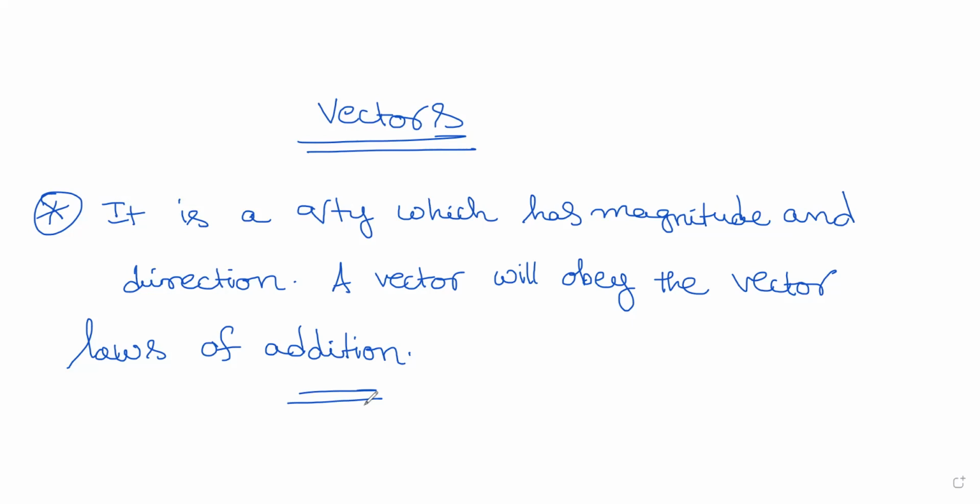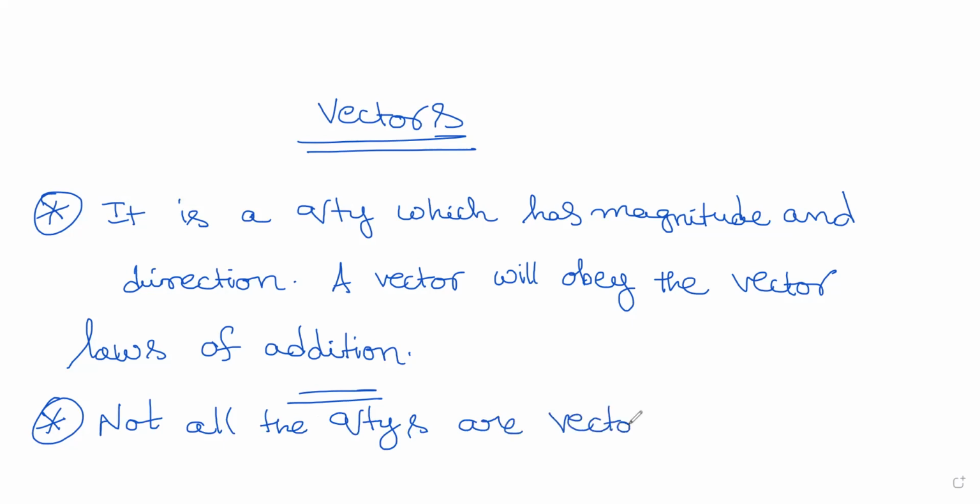So what is a vector? It is a quantity which has magnitude and direction. A vector will obey something called vector laws of addition. So that is called a vector. So it says that not all the quantities are vectors. This is the idea that not all the quantities are vectors.